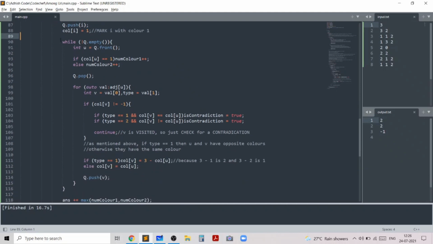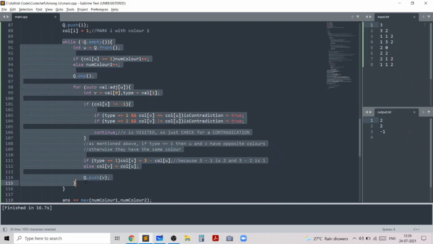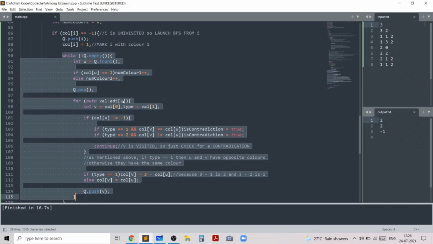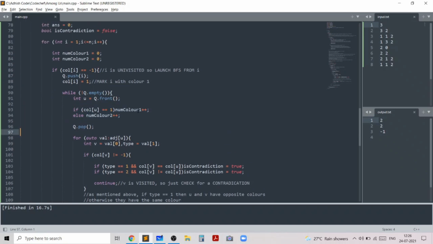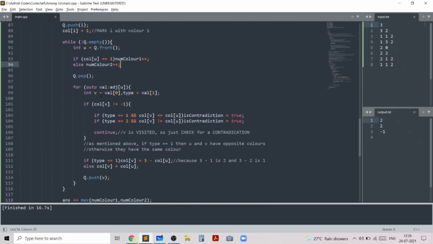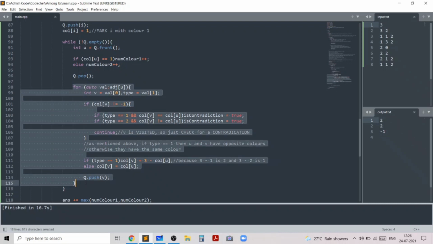And while the queue is not empty, we do the BFS. We take the top node from the queue. If the node has color 1, then we increase the number of occurrences of color 1 by 1, and we increase the number of occurrences of color 2 by 1 if the node has color 2. Then we pop the queue and go through the adjacent nodes V.